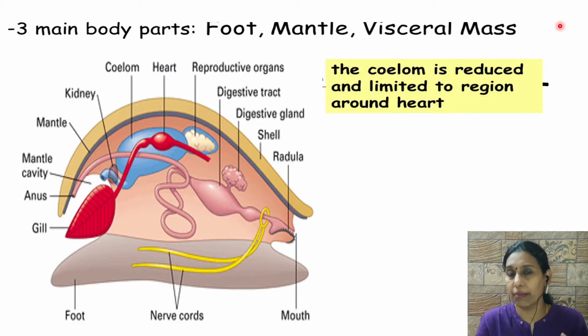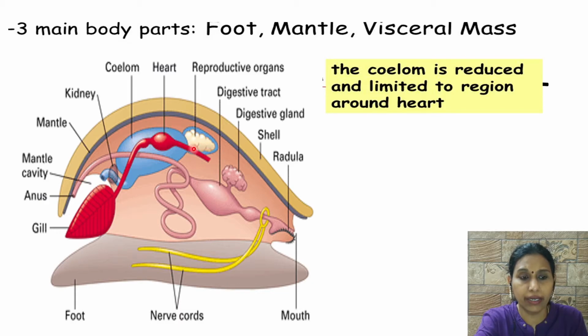Viscera means internal organs. Look at this picture here, children. This is the muscular foot, this is the mantle, and between them you can see the visceral mass. The coelom is reduced here. This blue thing is the reduced coelom.